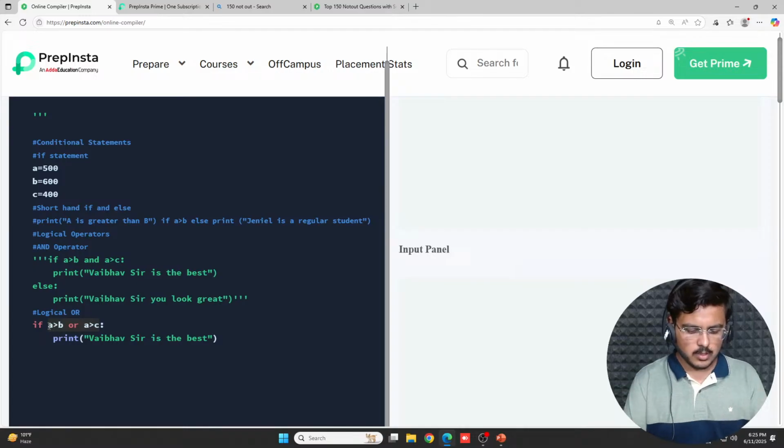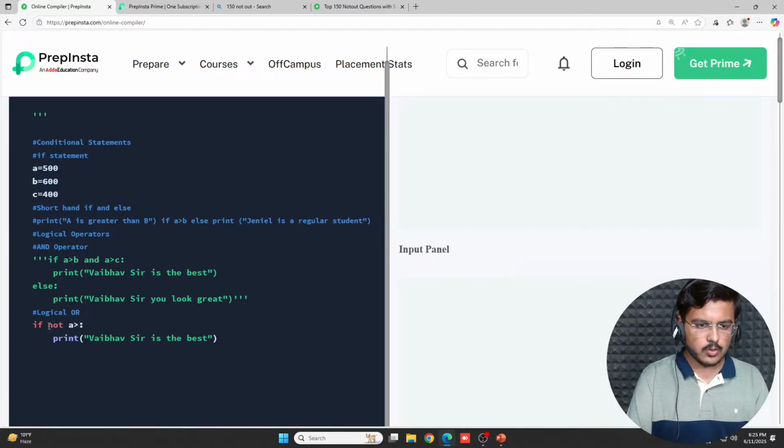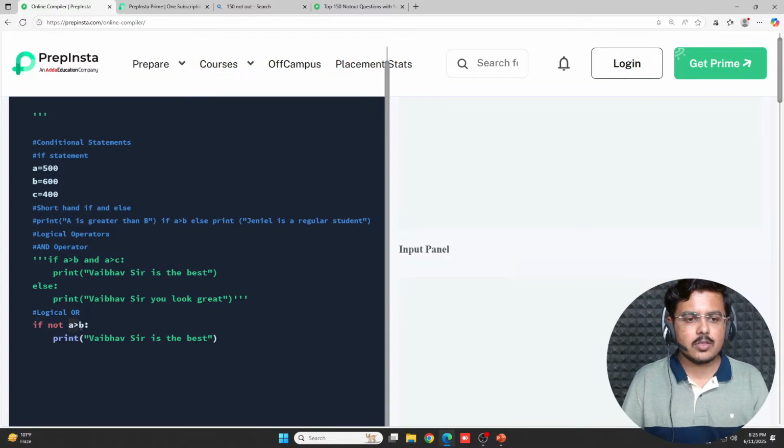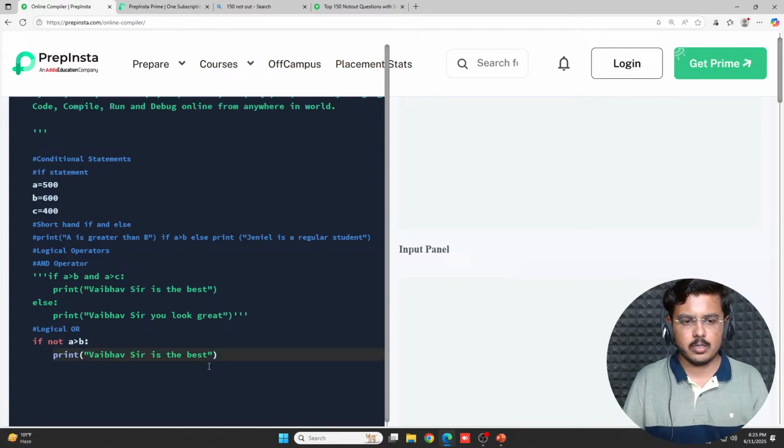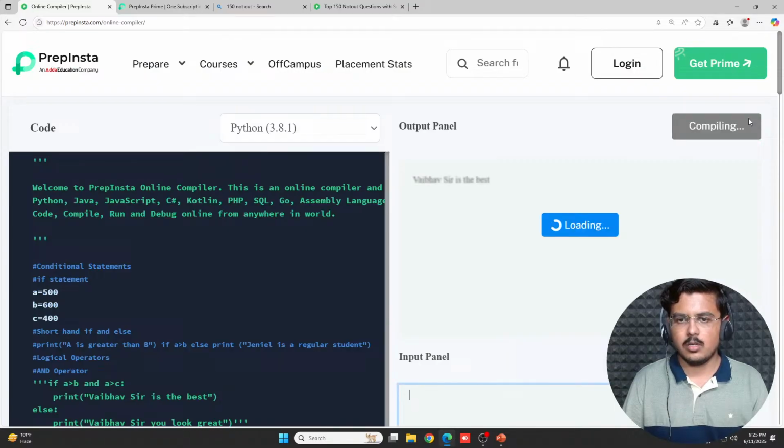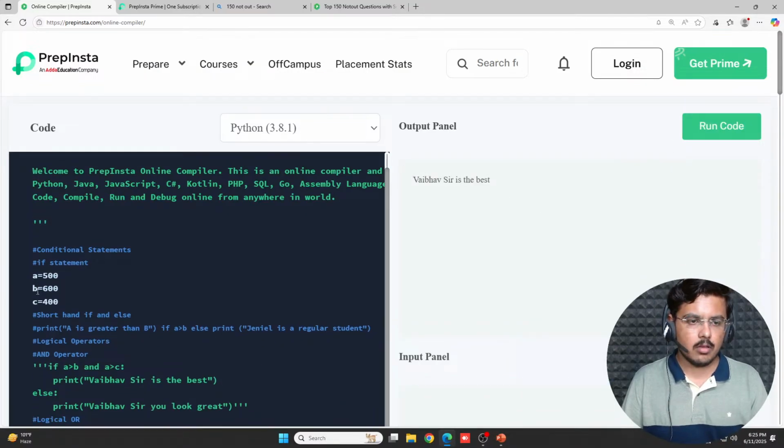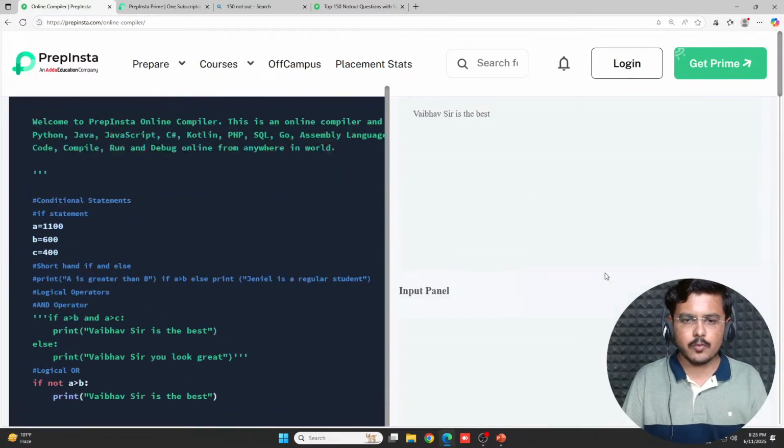If not A greater than B. So if A is not greater than B, if that is the case, then it should print Vaibhav sir is the best. It is printing this, fine. Had A been 1100, it would not have printed anything.